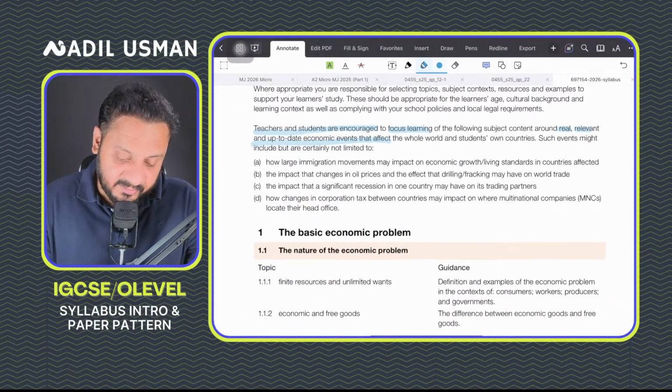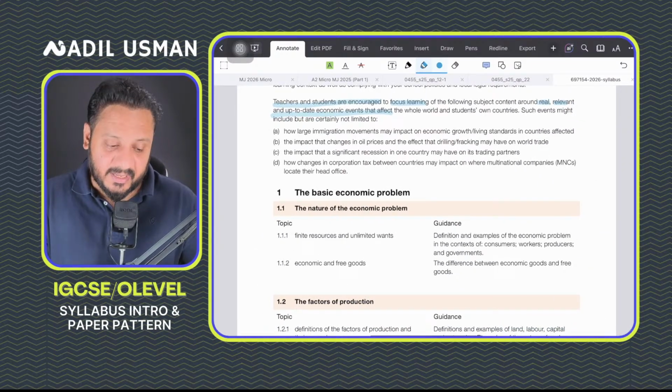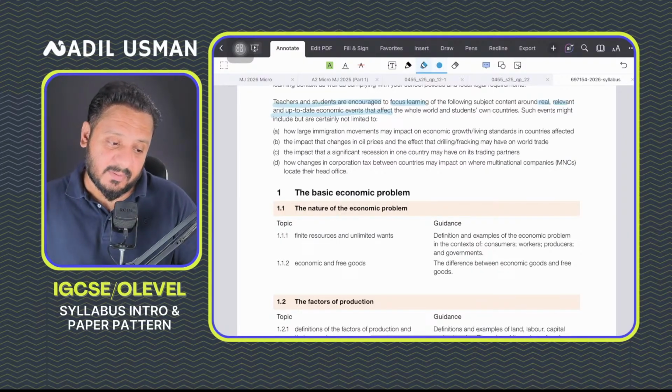So guys, as far as your syllabus is concerned, you must be knowing what chapters are there in the syllabus, how much time it will take to finish the syllabus, and you must also be knowing what it is that you must be studying throughout the course.